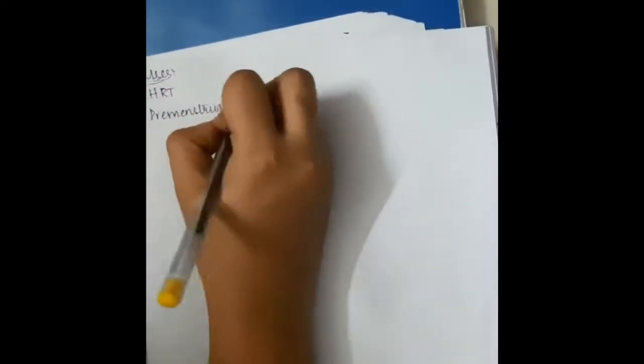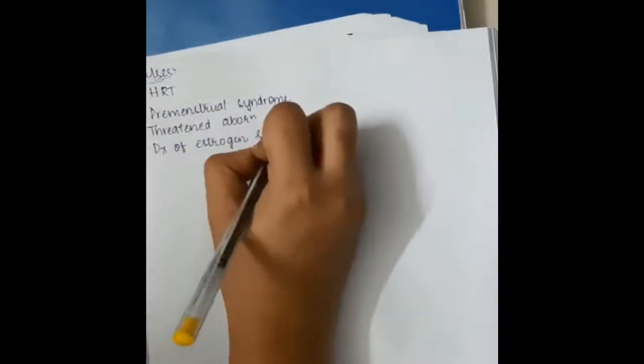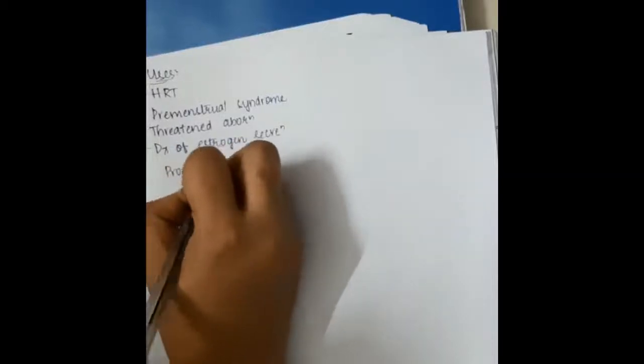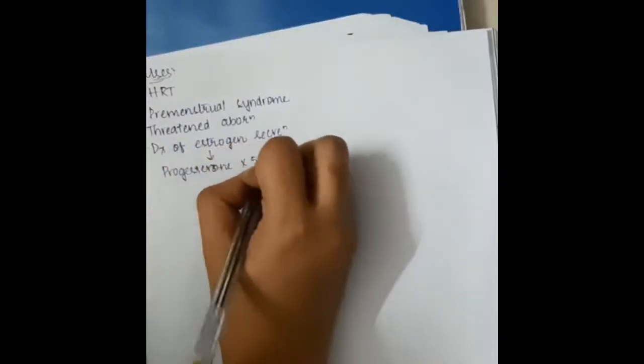Now, what are the uses of these progesterone derivatives? Uses include, one, hormone replacement therapy. Then they can be used in premenstrual syndrome and threatened abortion. You can also use it for diagnosis of estrogen secretion, especially in anovulation and amenorrhea, to find out whether the amenorrhea is due to progesterone insufficiency or estrogen insufficiency.